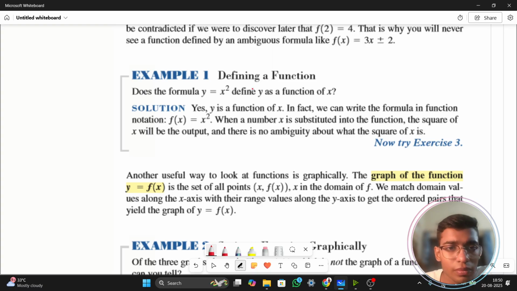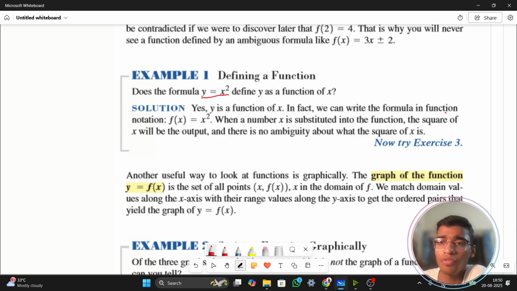Defining a function. Now, we have already talked about this example just moments ago. So y equals x squared. This question is given to you and defined as y is a function of x, which means you can put any value of x. So yes, y is a function of x. They're asking you, is this a function? So yes, it is a function.